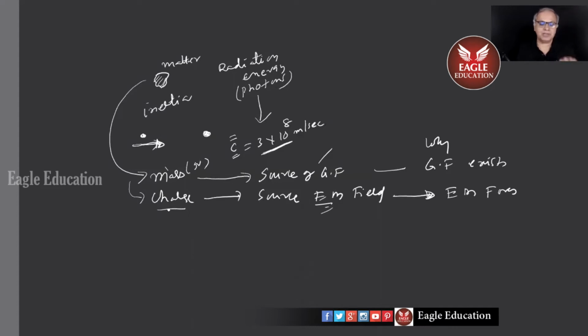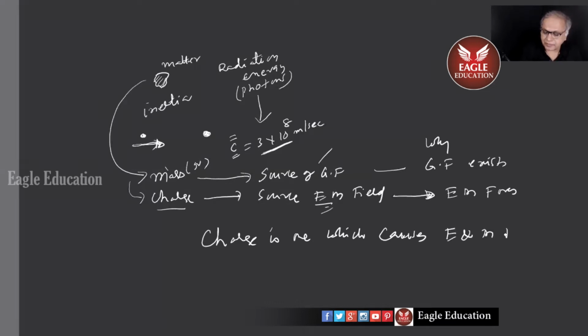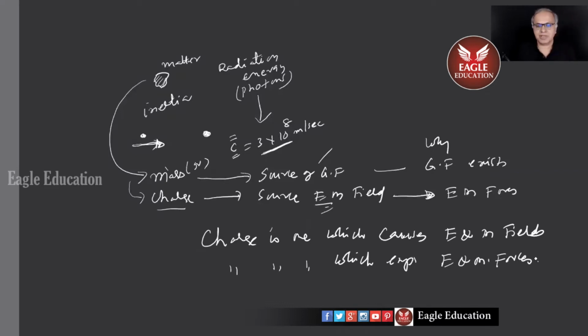So if I ask you what is charge, I'll say this: charge is one which causes electric and magnetic fields, and charge is one which experiences electric and magnetic forces. This is my simple way of telling you what is charge, because we know forces are there.